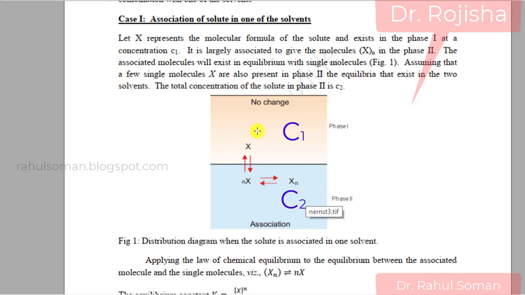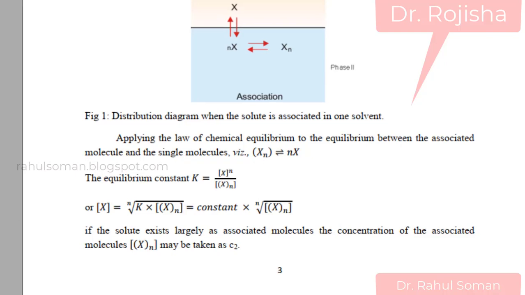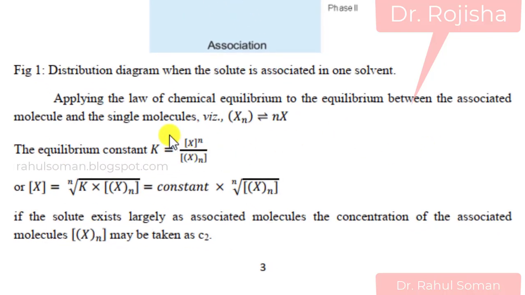So we can set up an equilibrium like this. The single molecules in phase 2 can be in equilibrium with the single molecules in phase 1, and also in equilibrium with the Xn molecule, the associated molecule. Applying the equilibrium constant for Xn in equilibrium with nX, K is equal to the concentration of X raised to n by the concentration of Xn.